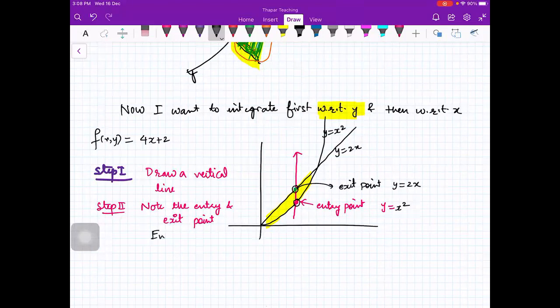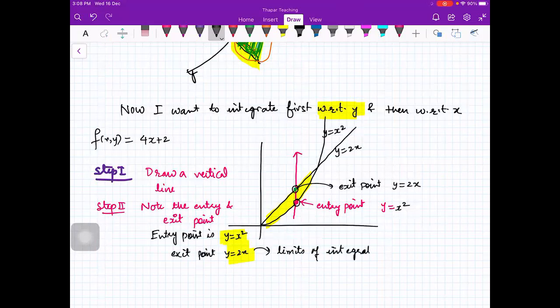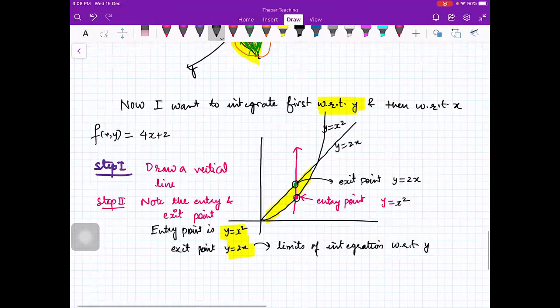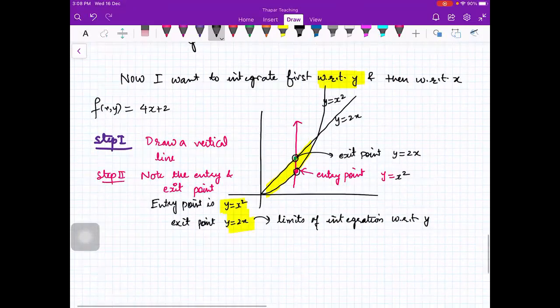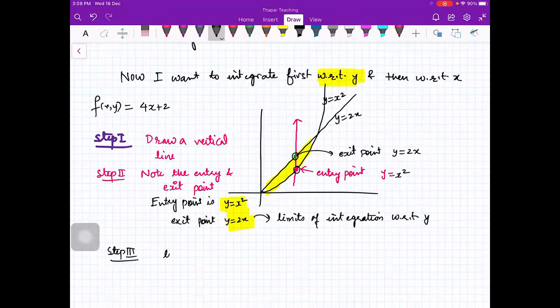So here the entry point is y is equal to x square and exit point is y is equal to 2x. So these are your limits of integration with respect to y, right? And then in step 3, you will compute the limits of integration with respect to x.